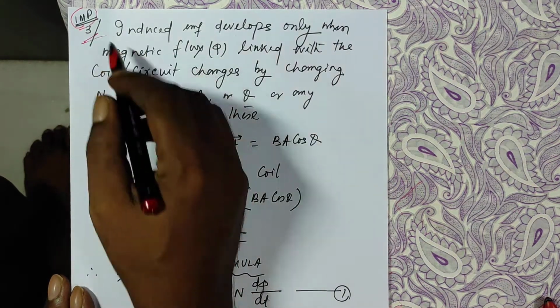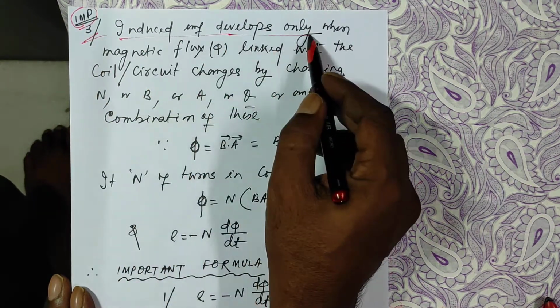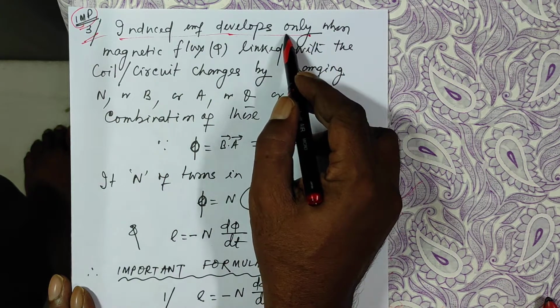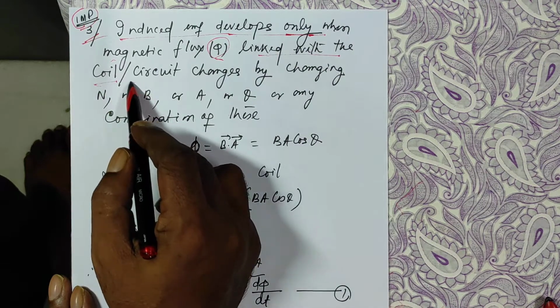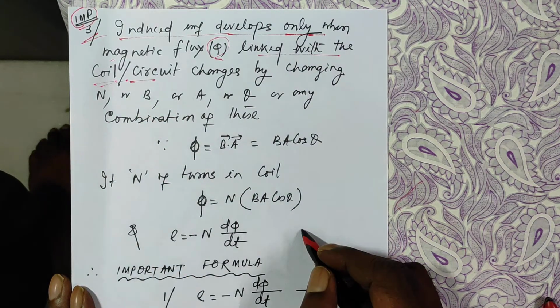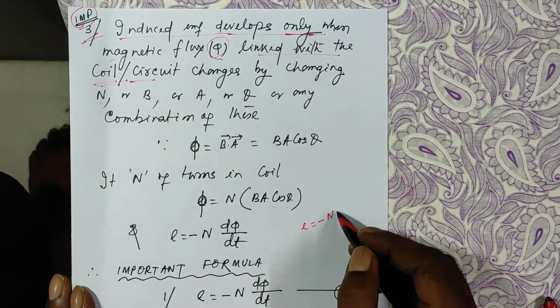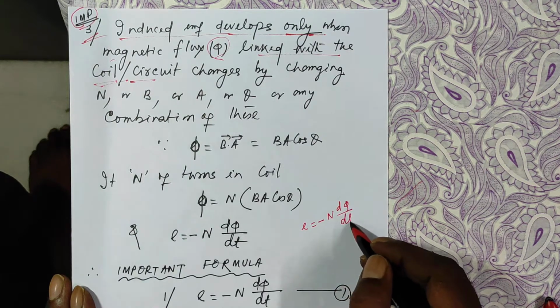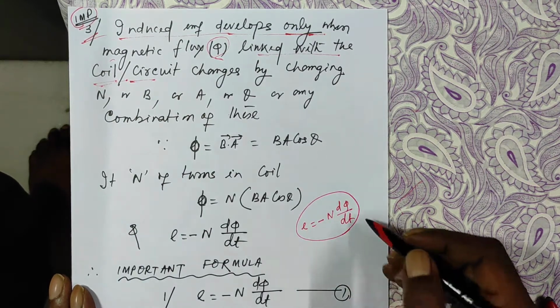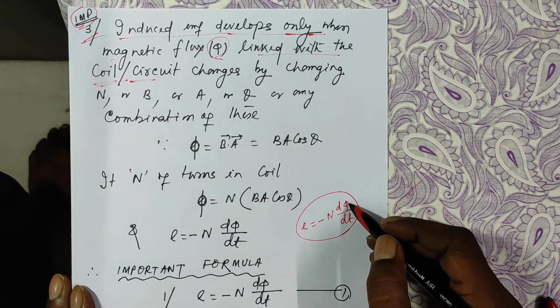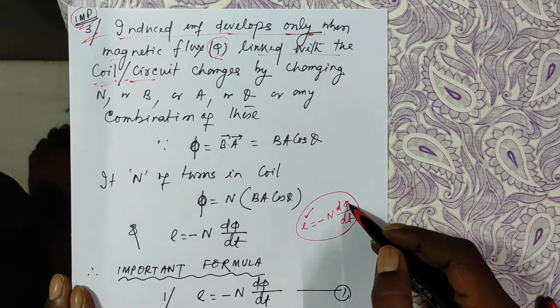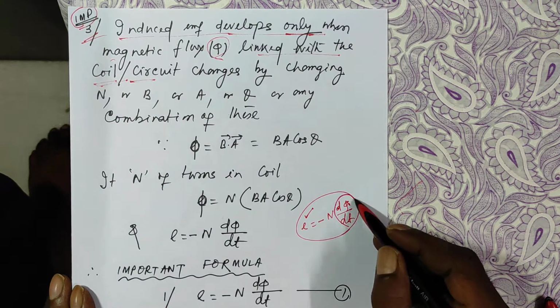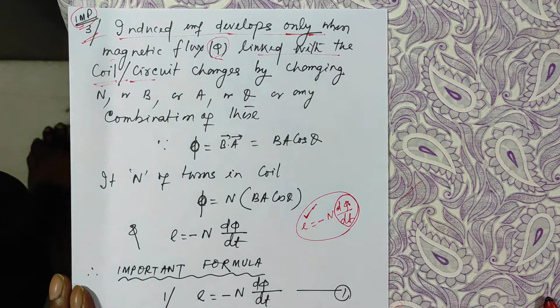What it is, induced EMF is developed, we know, only when the magnetic flux linked with a circuit or coil changes. EMF was minus N d phi by dt. I have explained this in my theory lessons. Phi is the flux. If phi is constant, the derivative of a constant is 0, no EMF. If phi changes, then d phi by dt has a value, then there is an EMF. So how phi changes, I have already explained to you.